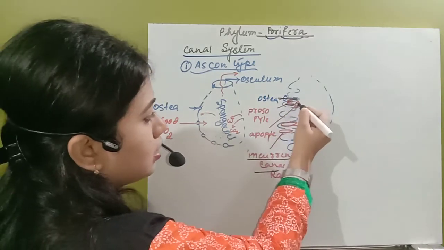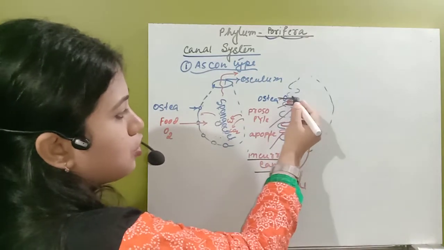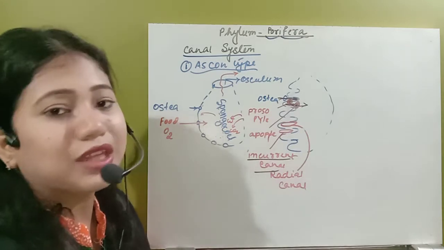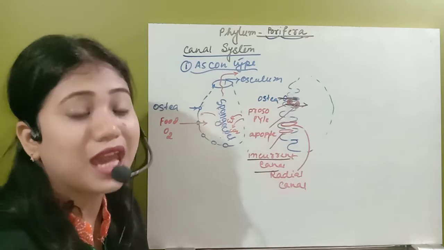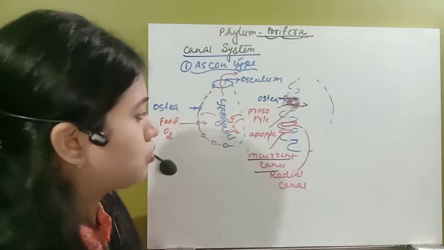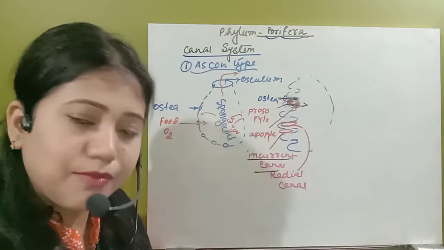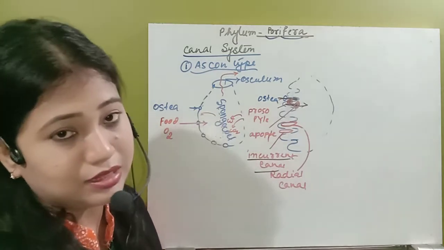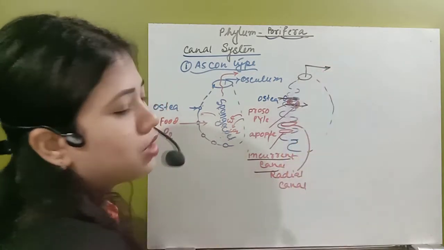From the radial canal, the water ultimately goes to the spongocoel via this apopyle. Through this apopyle, water will go to the spongocoel. So due to that, it can trap the water for a long period of time, so that it gets enough time to accumulate the gases and the nutrients. So in the spongocoel they trap the water, then it takes the gases, nutrients, and removes the waste product and the carbon dioxide in the same spongocoel. Now with the help of this osculum, they will remove the waste product.